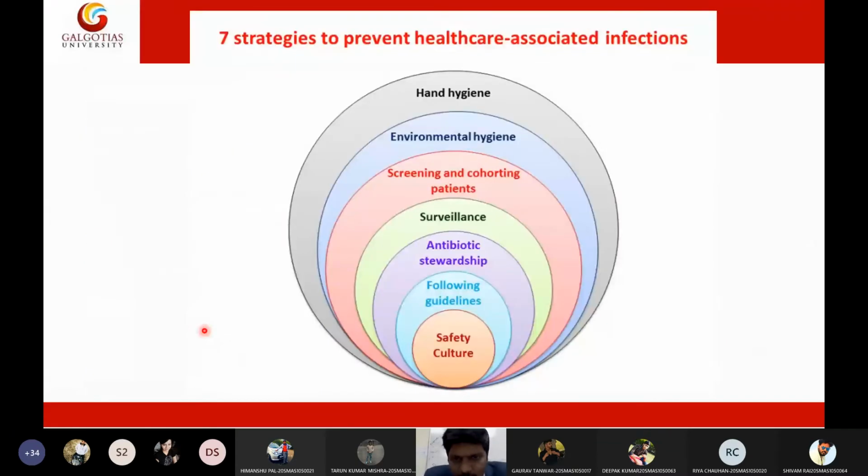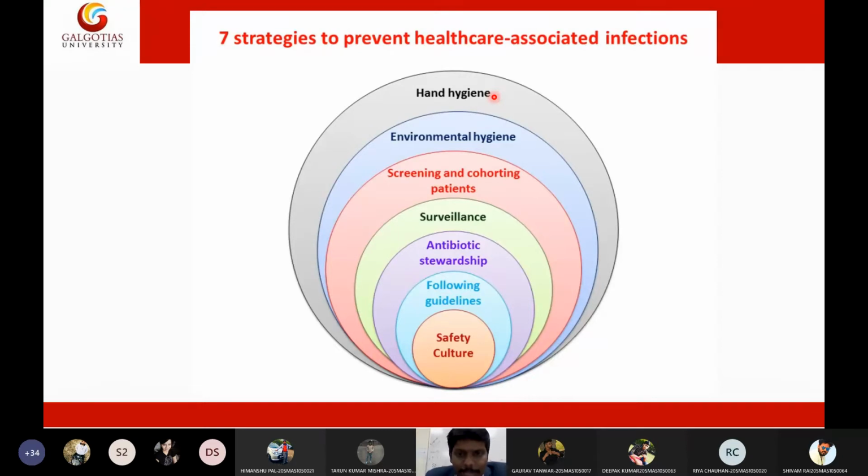These are the 7 strategies that we can follow to prevent cross infection, hospital associated infection, or nosocomial infection. The first and foremost of the 7 strategies is hand hygiene. We need to have proper hand hygiene protocols in the hospital, because most of the time, through contact only, either direct or indirect, we get cross infection.